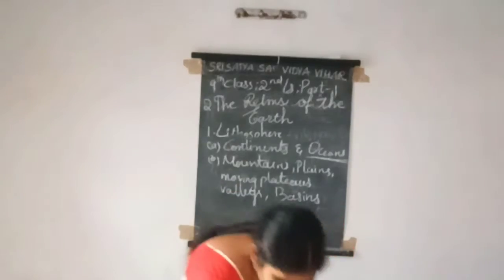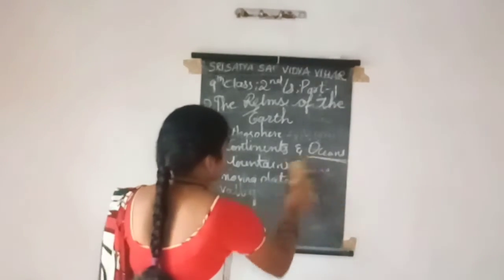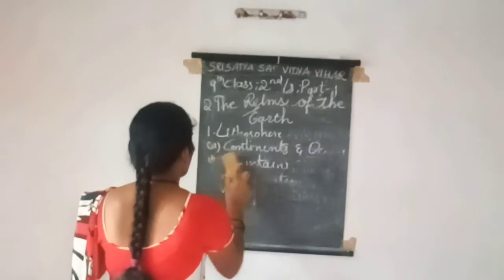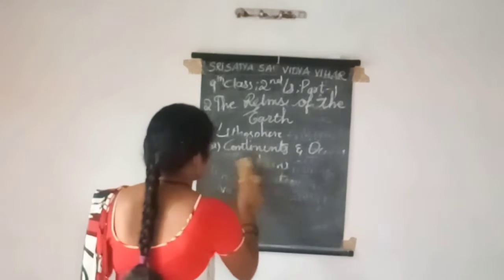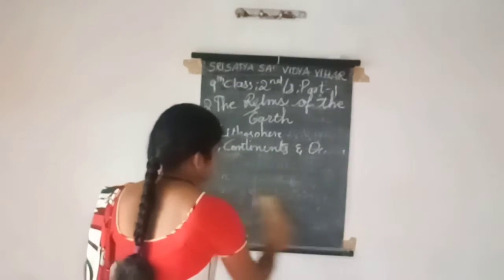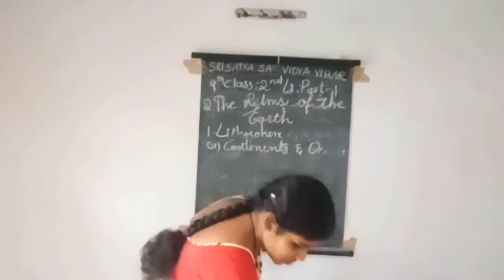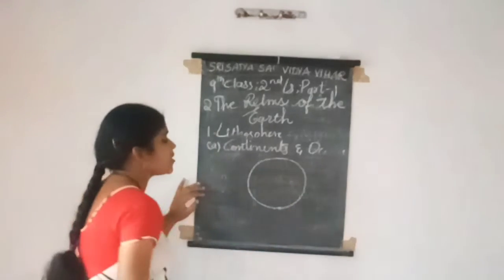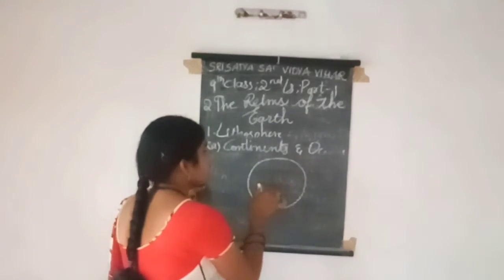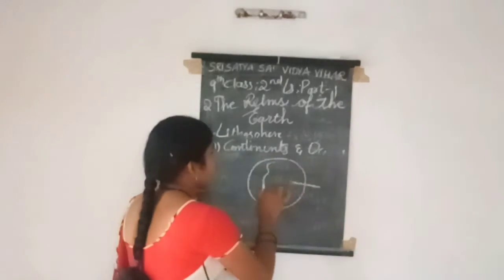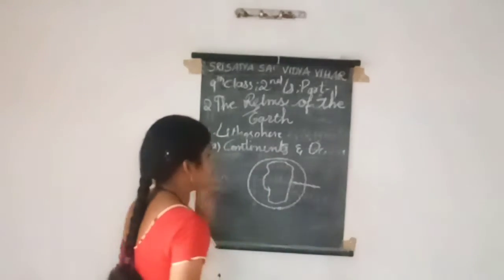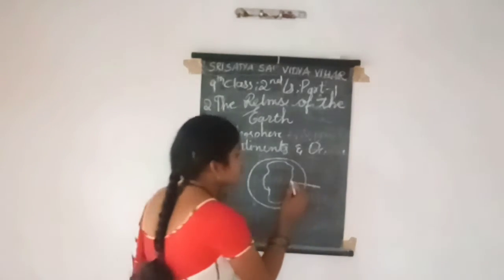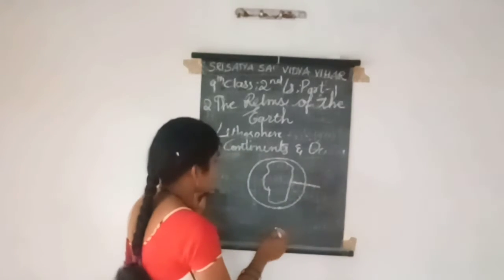So before going to how the continents are formed: in the olden days, billions and trillions of years ago, on the earth there was only one water body and one land.